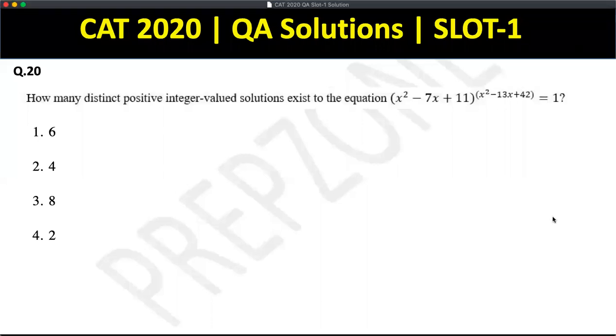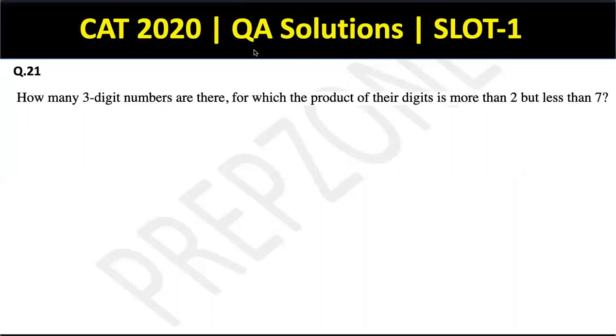Question 21, guys. How many 3-digit numbers are there for which the product of their digits is more than 2 but less than 7? So we need 3-digit numbers whose product of digits is more than 2 but less than 7. So there are 4 possible cases. The product can be 3, 4, 5 or 6. So the product can be 3 in only one way: 1, 1, 3. So these are my 3 digits arranged in any particular order. So the number of possible arrangements will be 3 factorial upon 2 factorial.